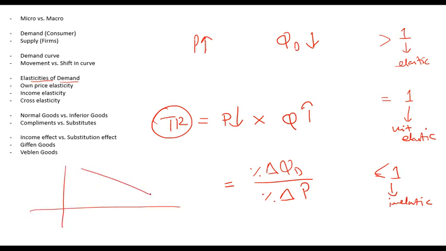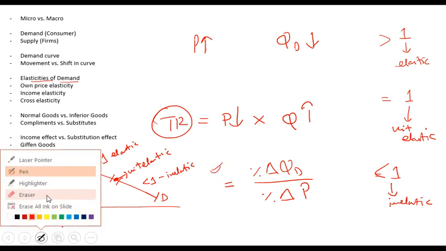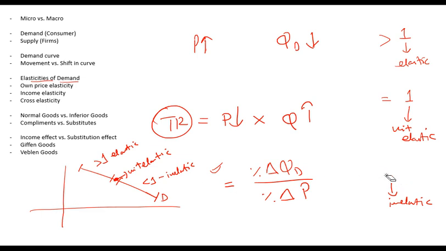And when we draw a demand curve, remember this midpoint is unit elastic. The part below the midpoint is inelastic demand, and the part above is elastic demand. So remember, in a downward sloping demand curve, the upper part has elastic demand, the center point is unit elastic, and the lower part has inelastic demand. Remember this and this formula. Any problem so far up till here?